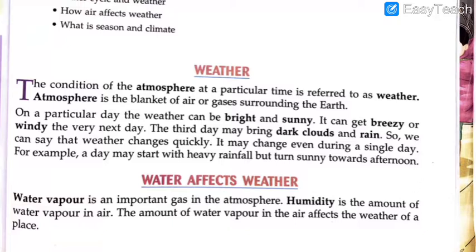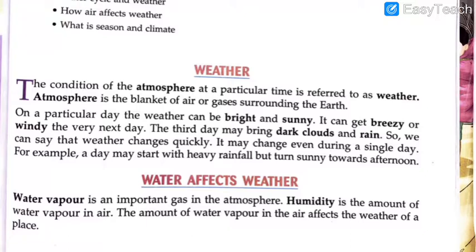So here it is very well written that water vapor is an important gas in the atmosphere. Humidity is the amount of water vapor in the air. Sometimes you say, it's a very humid climate. So what is humidity? Humidity is the amount of water vapor in the air.